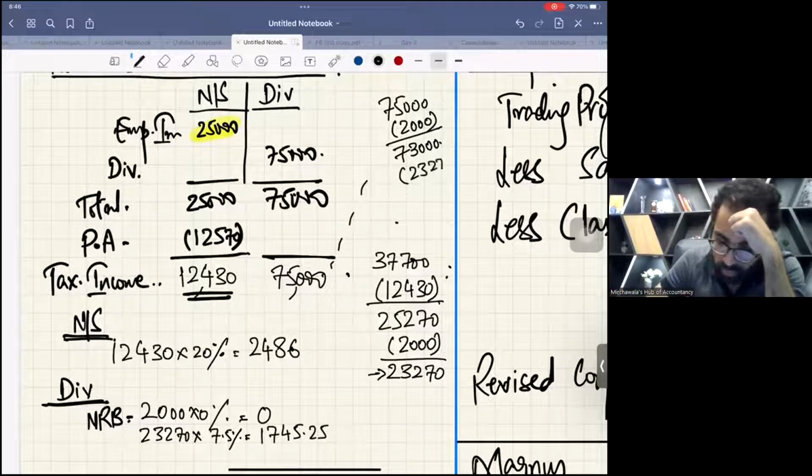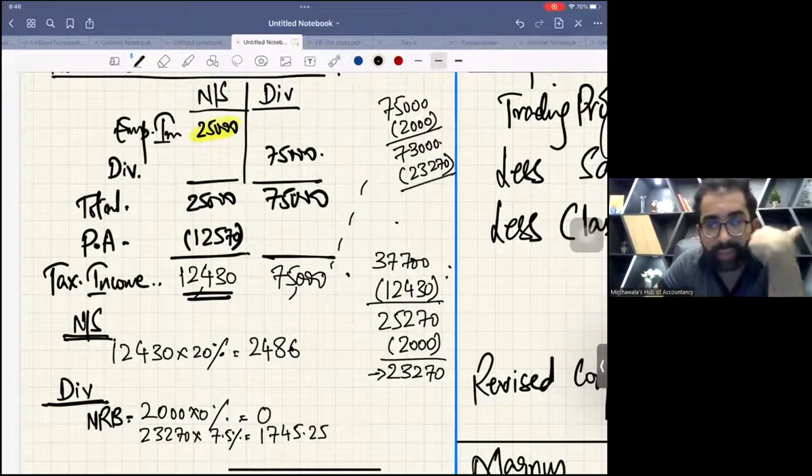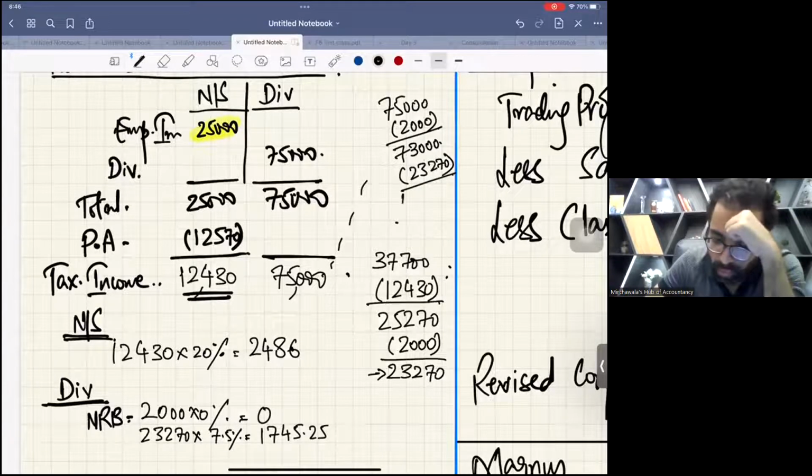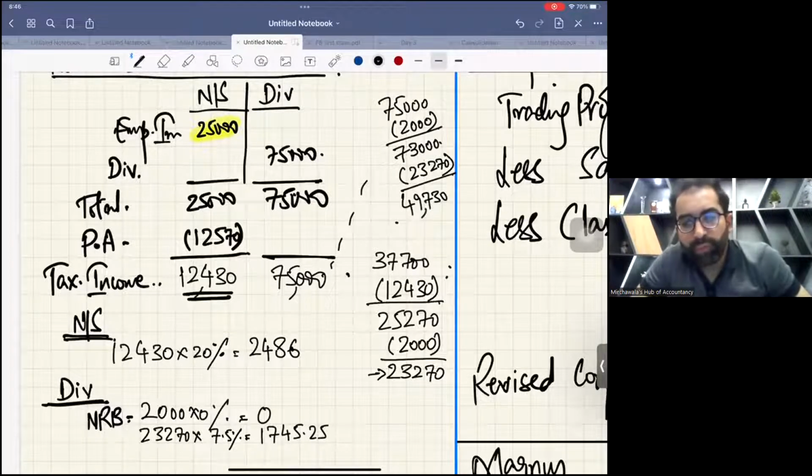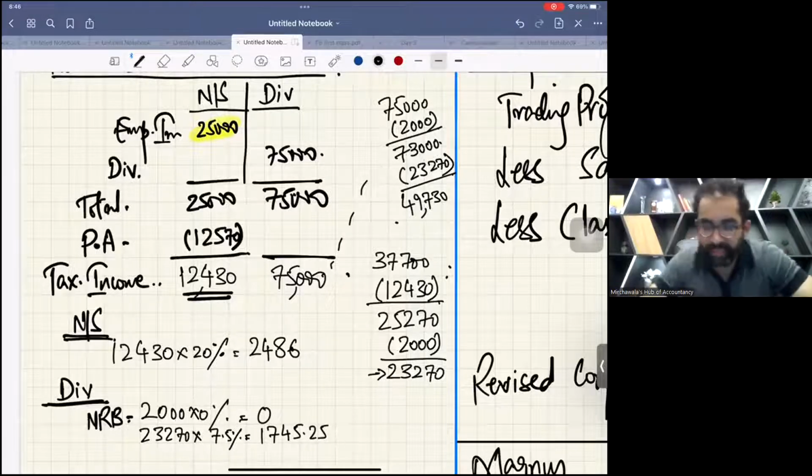23,270. We have consumed that, and we have calculated more tax. How much income is left now? It's 49,730. This 49,730 will easily fit in the second band. Okay, the second band has big capacity.